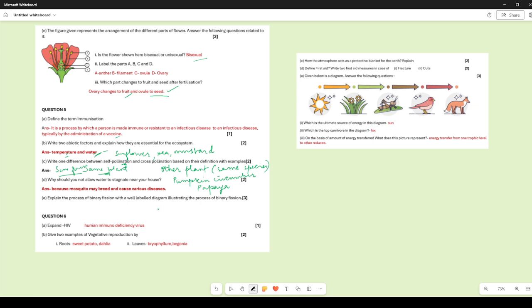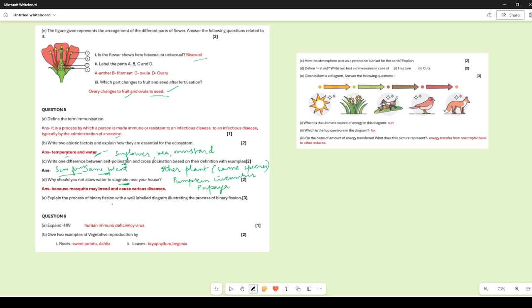Why should you not allow water to stagnate near your house? All of us know that stagnated water breeds mosquitoes, and mosquitoes are vectors for several diseases. They are one of the major vectors that cause communicable diseases. So we can see that it is important for us that water should not be allowed to stagnate near our houses. So if there is any region in or around your house where water keeps collecting, then please take care that the water is thrown away and it is not allowed to stagnate.